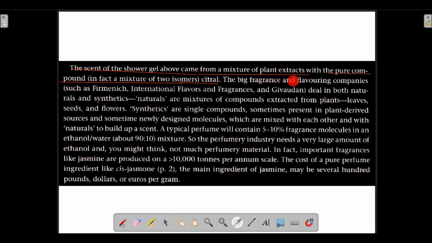The big fragrance and flavoring companies, so there are huge companies which provide fragrance and also which provide flavoring substances. There are two major industries, one which provides fragrance, meaning scent. What does it mean by fragrance? Fragrance means scent.